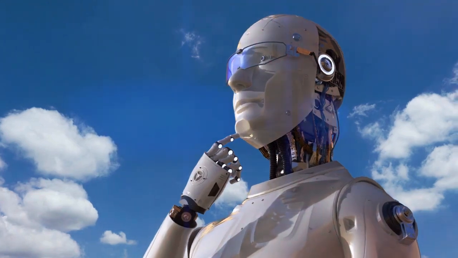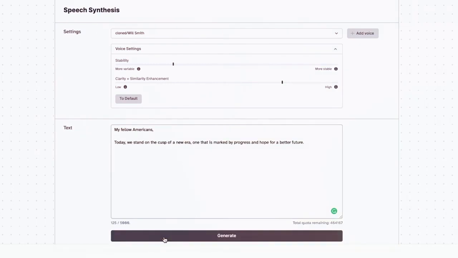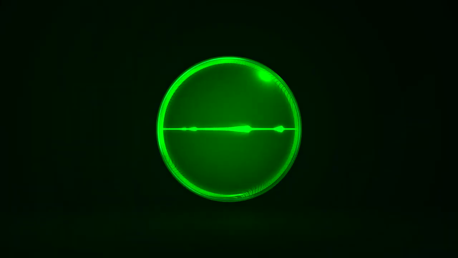But wait, it gets better. You can customize the synthetic voice to your liking. One of the coolest features of 11 Labs' voice cloning tool is its ability to adjust the stability of the generated speech.